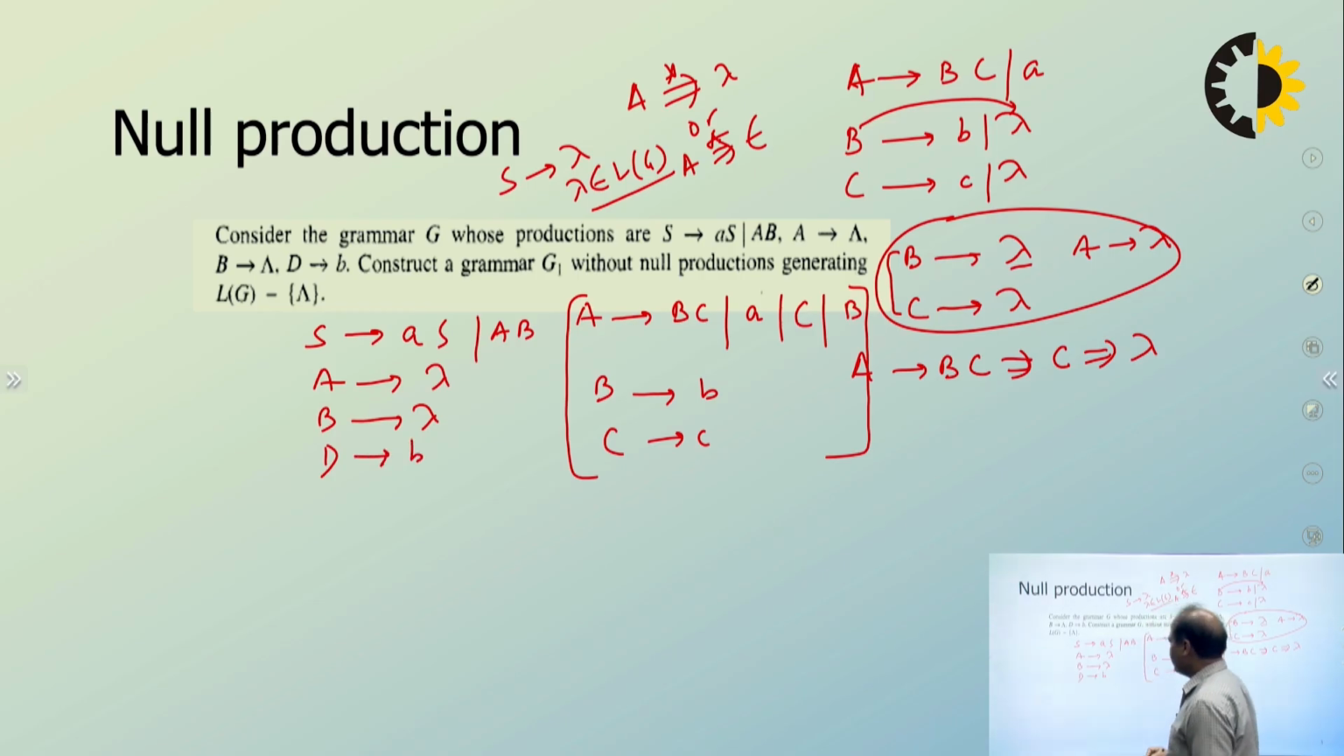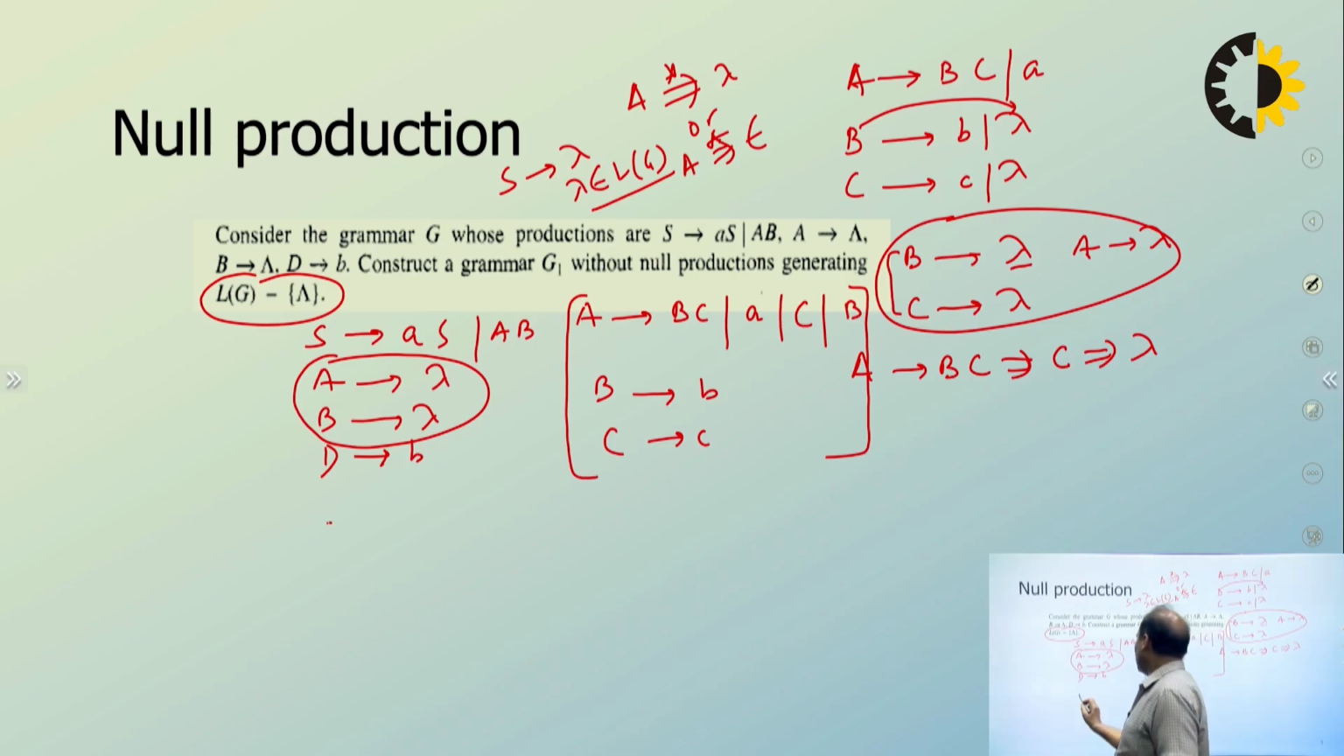Now the question is to construct a grammar without null production. That means we need to produce L(G) minus lambda. A goes to lambda and B goes to lambda are direct lambda productions, so you need to remove them. If A is lambda and B is lambda, then putting them on the right hand side, S goes to lambda is also a lambda production. So you need to remove them one by one.